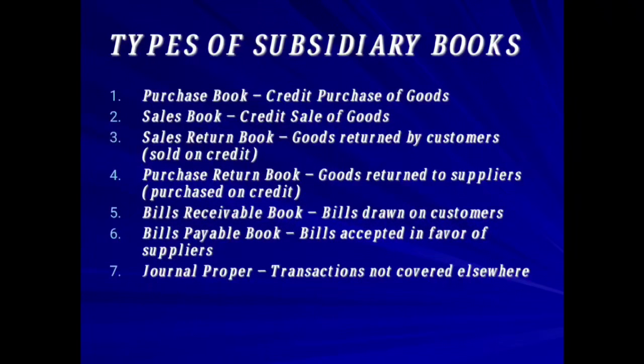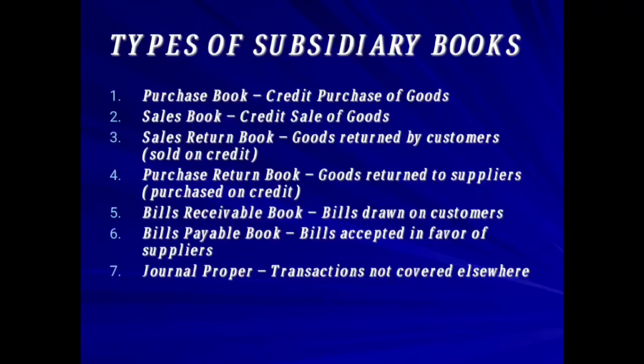Purchase book, which is meant to record all credit purchases of the goods, not assets. Remember here, only the goods. Okay, purchase book is meant for recording credit purchase of the goods here. Only credit purchases. If it is cash purchases, definitely it lies under cash book. If it is credit purchase, then only we are going to record it in purchase book.